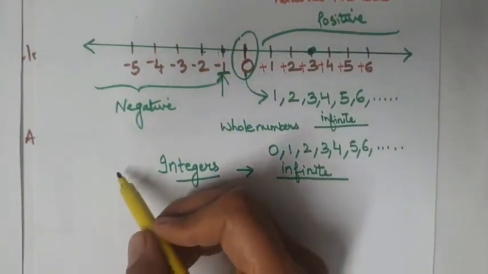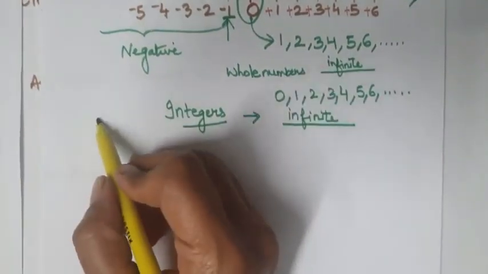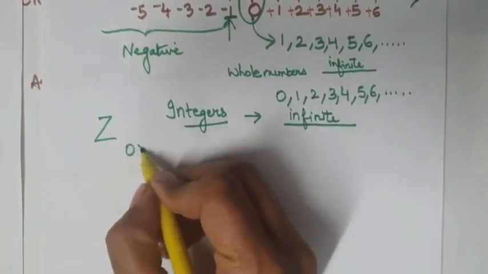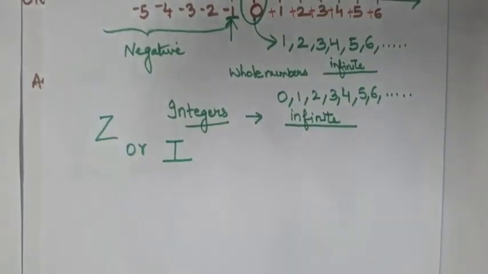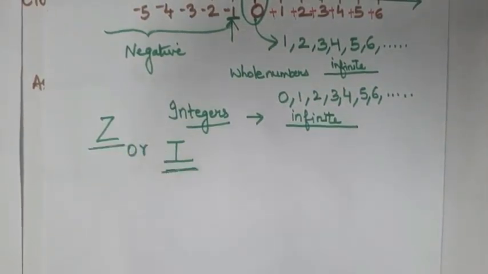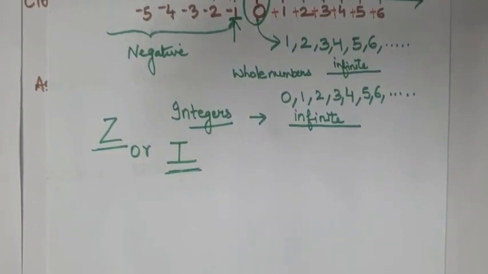Integers are always represented by capital Z or capital I. This thing you should know, that the integers are denoted by these two alphabets.